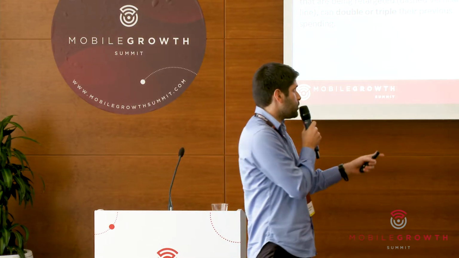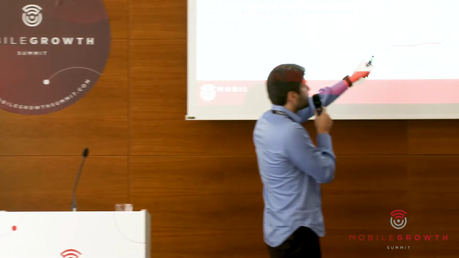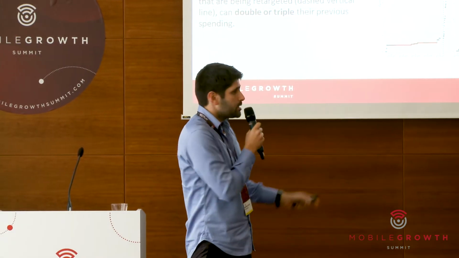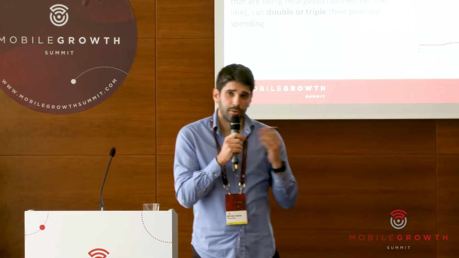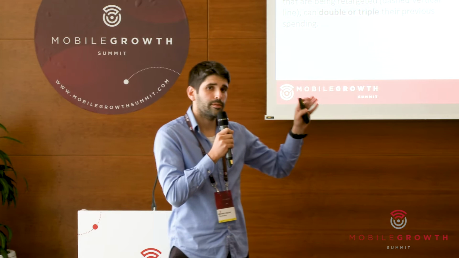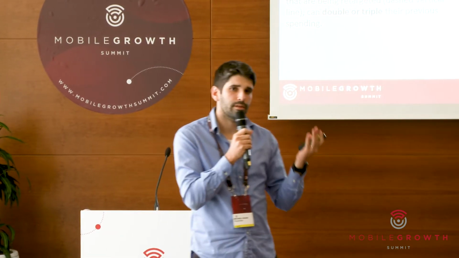And let's focus, for example, on the top left user. So we see that the user was active in our app, generated a little bit of revenue, and then he was lapsed for a period of time, which is the red region before the vertical line. And we can see that once this user got back to us, he even tripled his revenue relative to the past revenue that he left with.